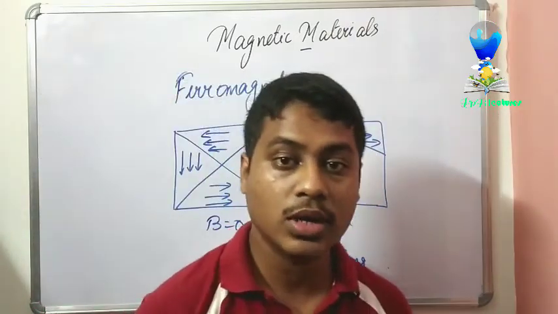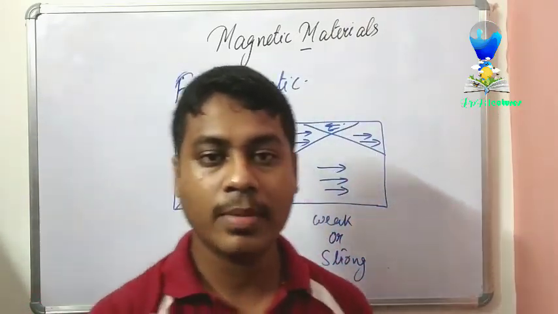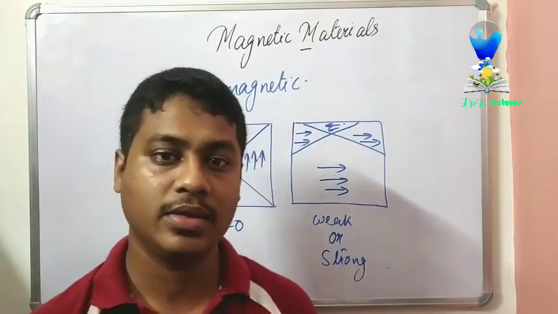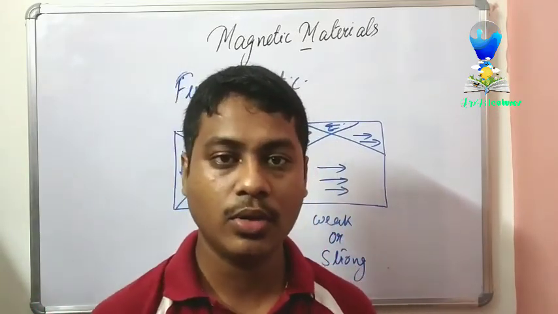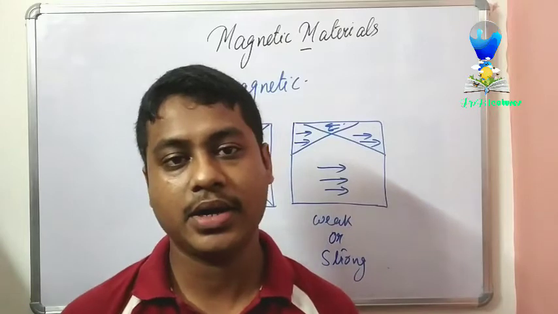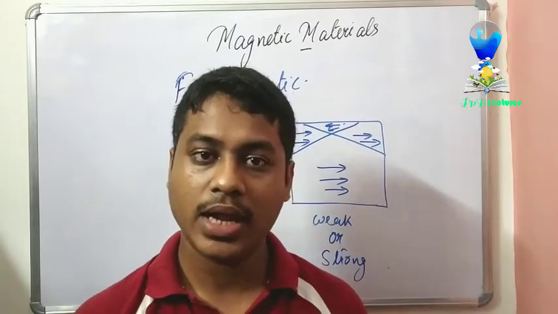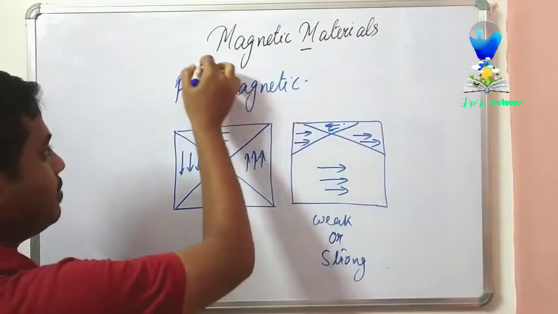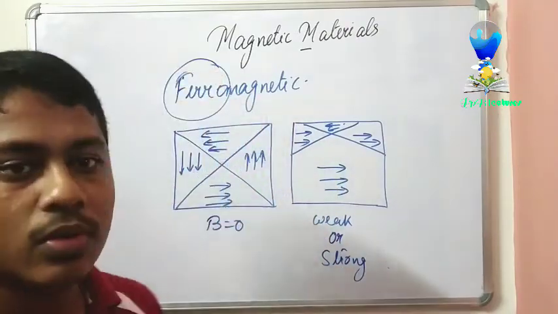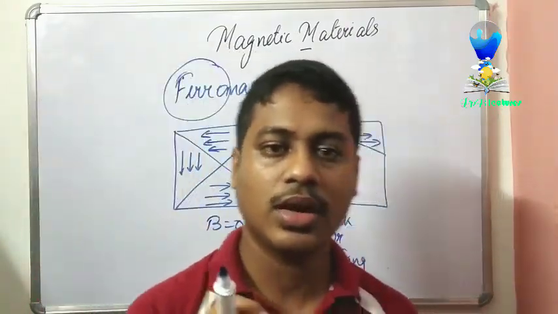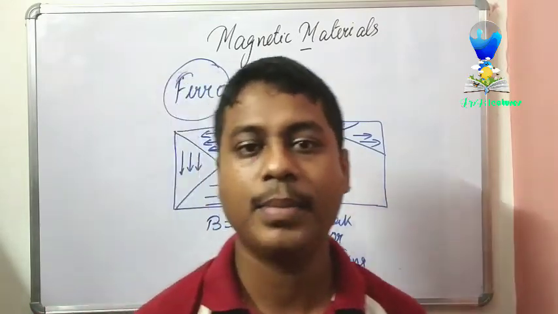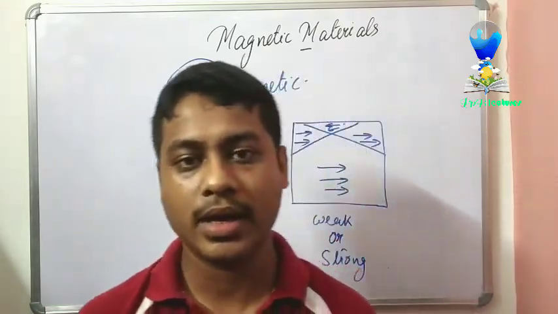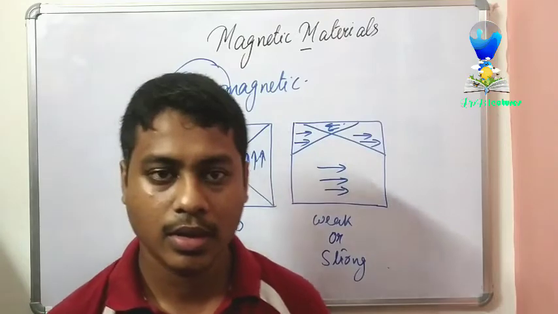The perfect example of a strongly magnetic material is iron. As we know, iron gets attracted towards a magnet, and based on that it is named ferro. So this is called a ferromagnetic material, and from this we can also make an electromagnet.